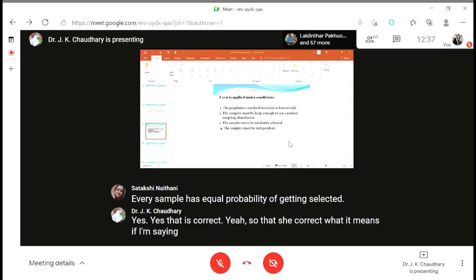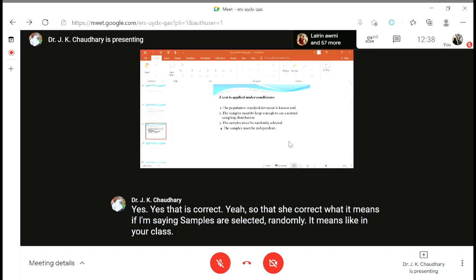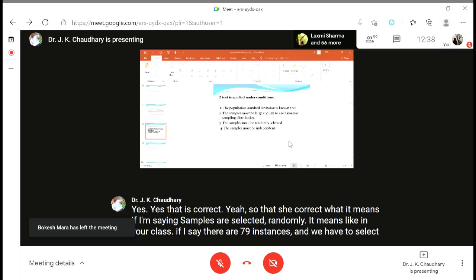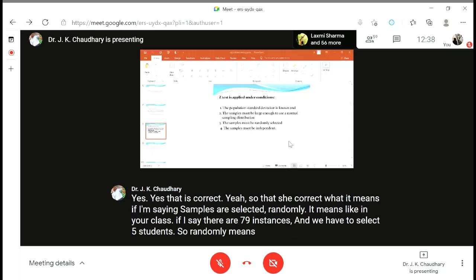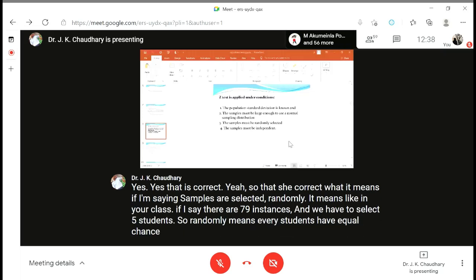If I'm saying samples are selected randomly, it means, like in your class, if there are 79 students and we have to select 5 students, randomly means every student has an equal chance of being selected in the 5.